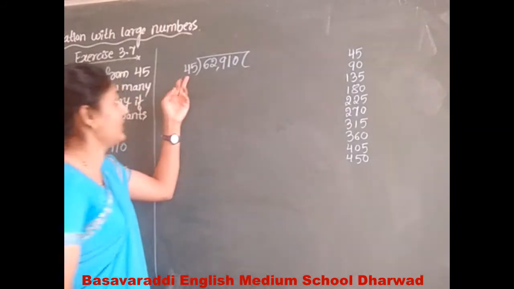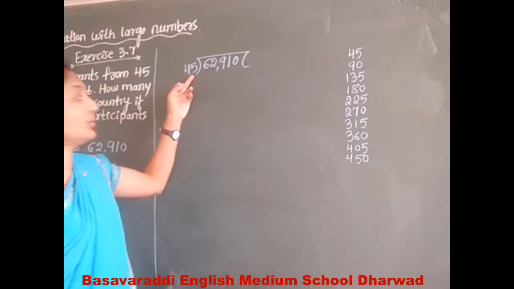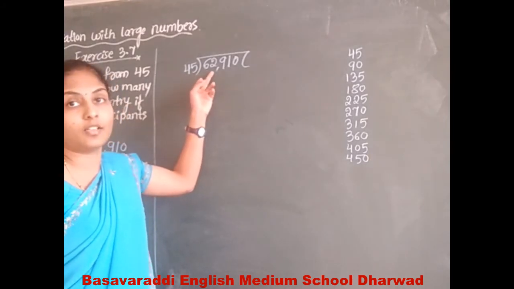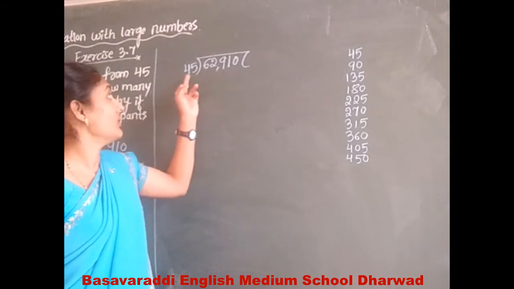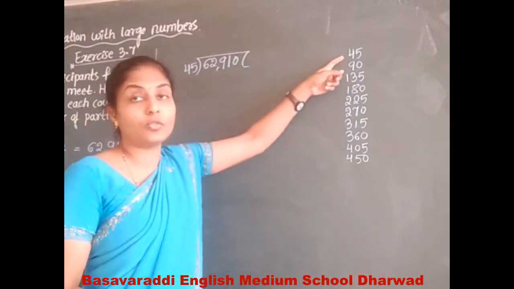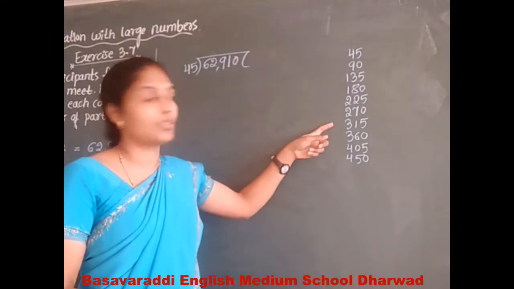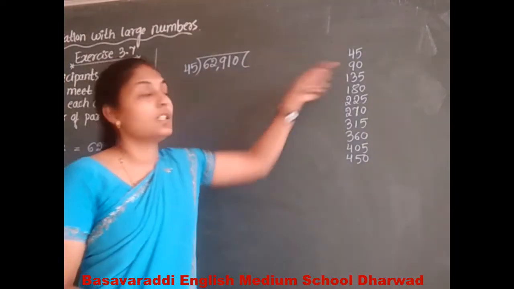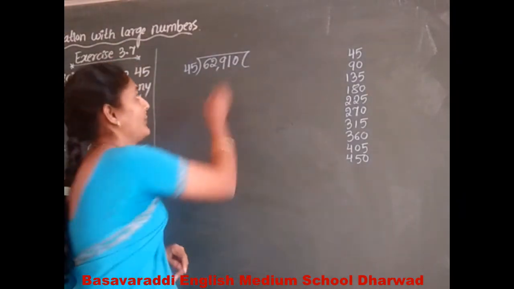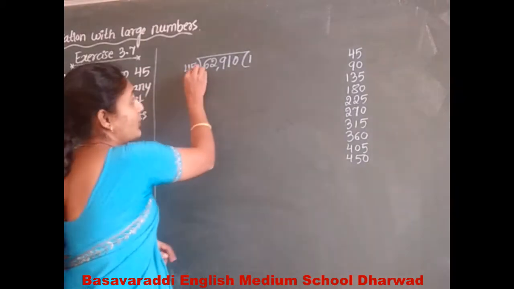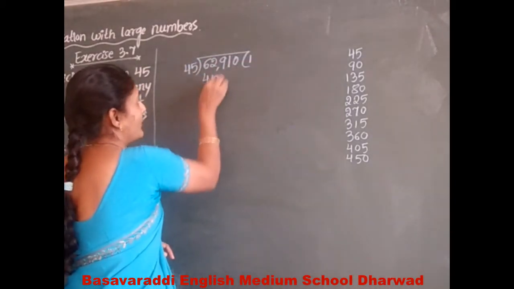In the divisor there are two digits, so we choose two digits in the dividend also. Check whether 62 is in the 45 table or not. No. The nearest to 62 is 45 ones are 45. Let's write 1 in the quotient.